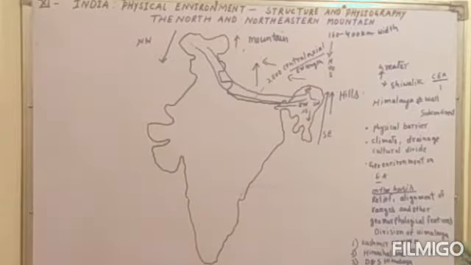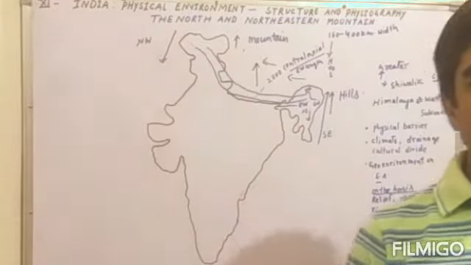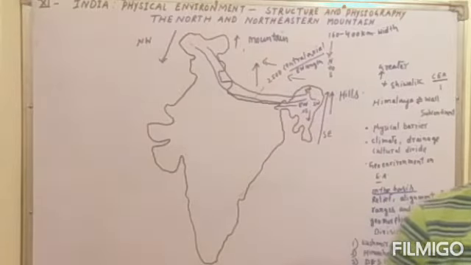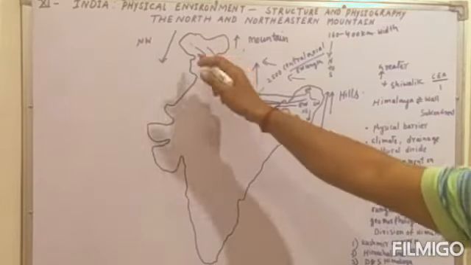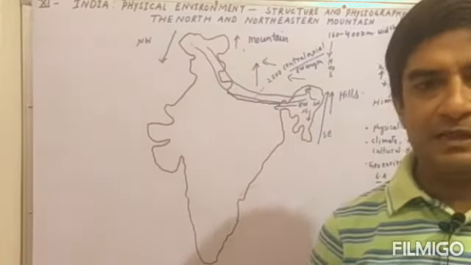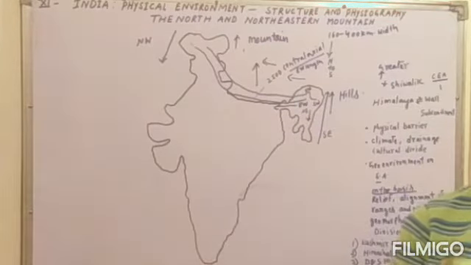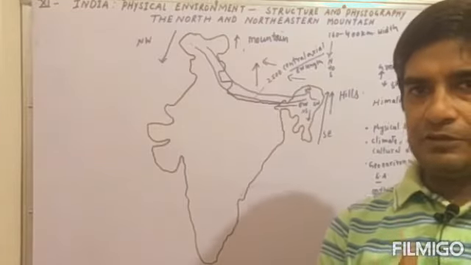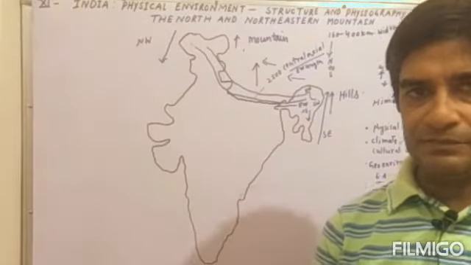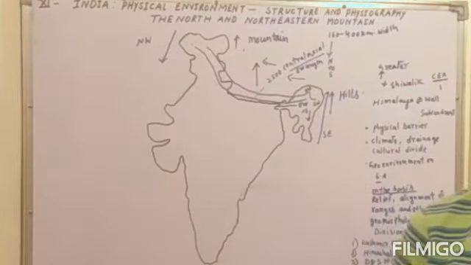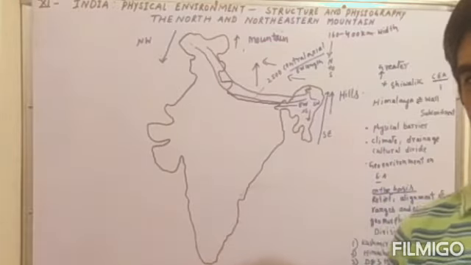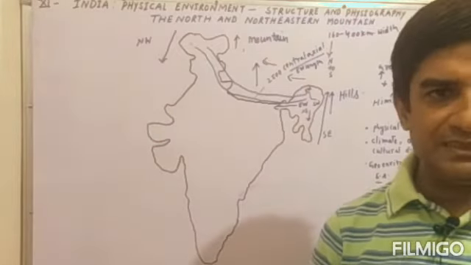The Himalayas are the northern and north-eastern mountains that consist of the Himalayas and the north-eastern hills. It means that in this area you will find mountains, and in this area you will mostly find hills, because mountains and hills have different kinds of differences and separations between them. One difference between mountains and hills is that hills are shorter and mountains are higher. So that is a very important topic.